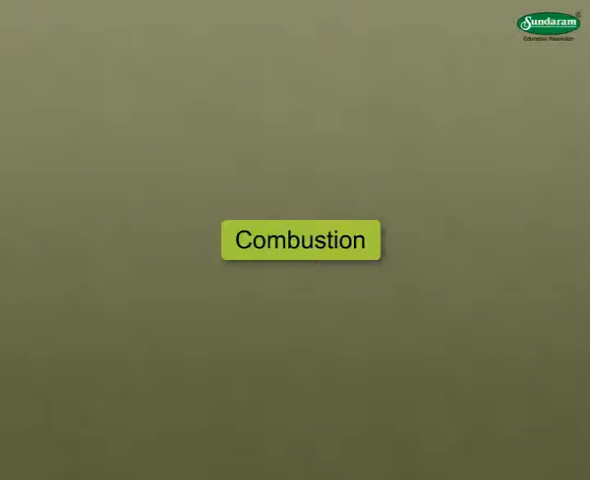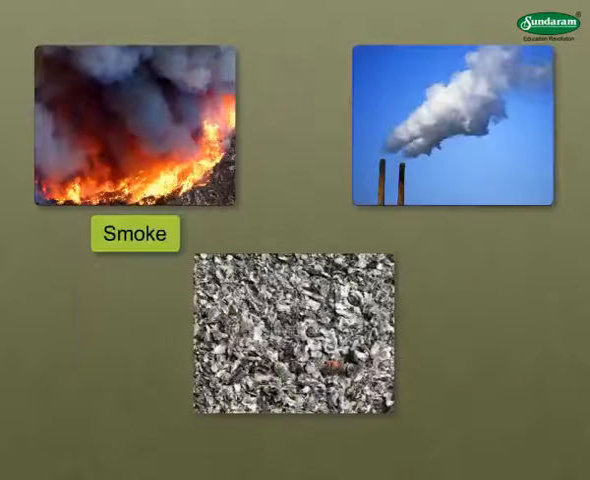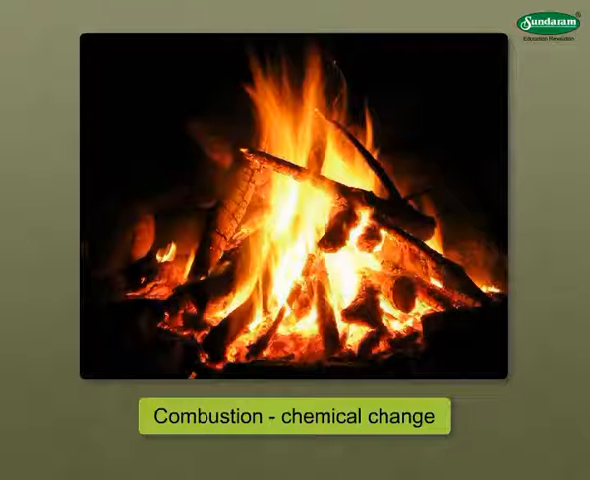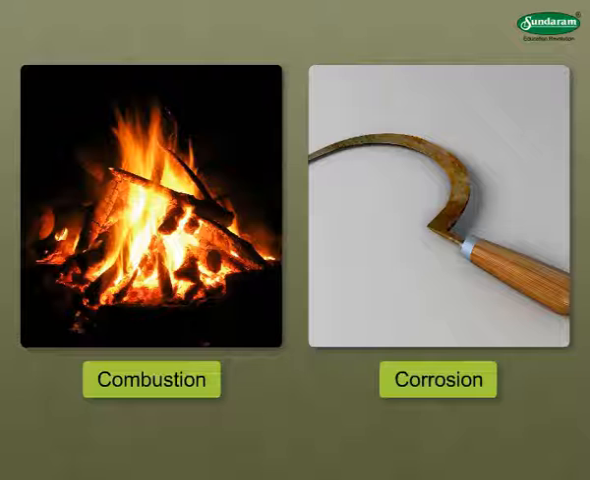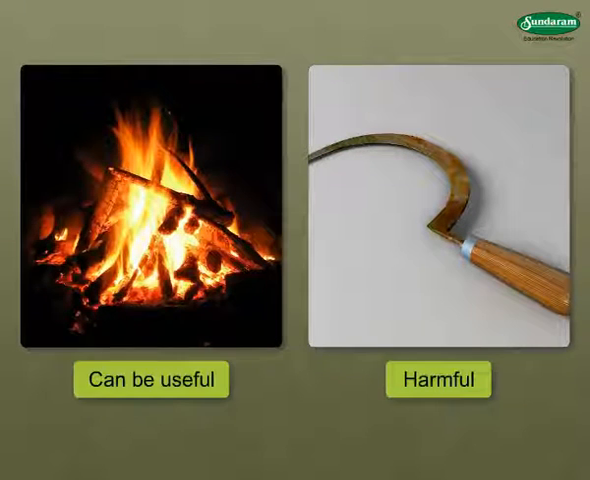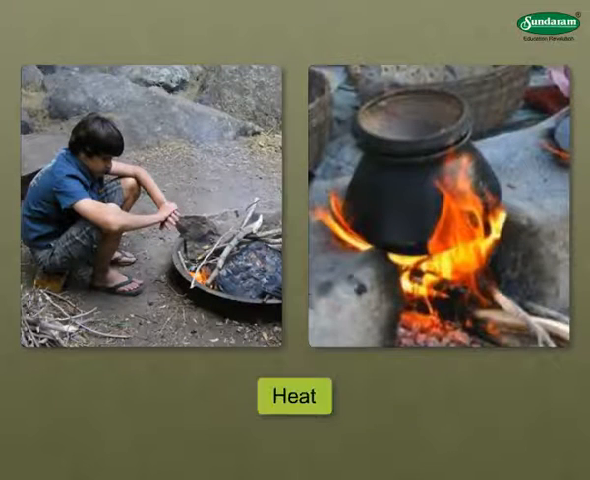We shall study about combustion. Combustion means burning. The burning of a substance results in the formation of smoke, gases, and ash. These substances cannot be changed back into the original substance again. It means the combustion is a chemical change. Even though both combustion and corrosion are chemical changes, corrosion is harmful, but combustion can be useful. Combustion can be used to obtain energy as heat is given out when combustion takes place.